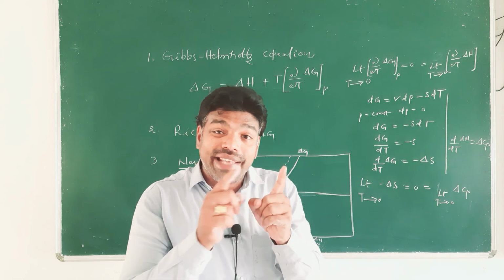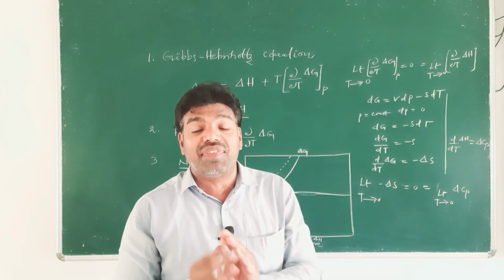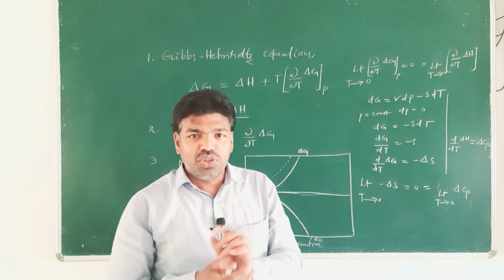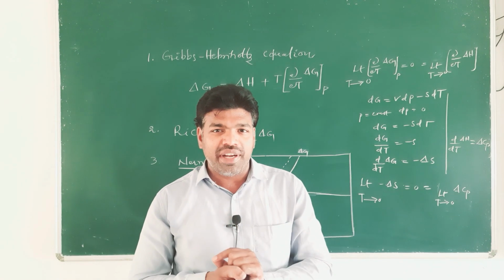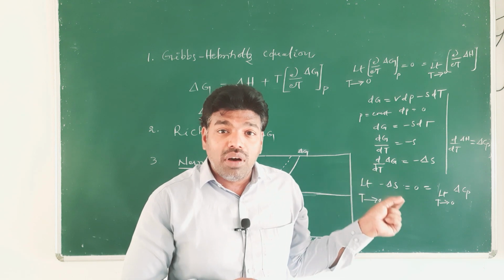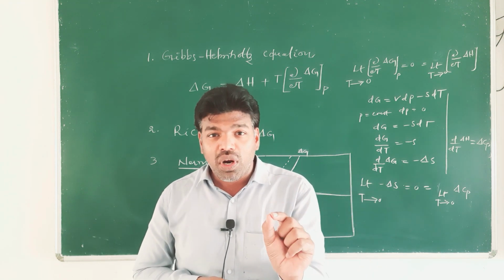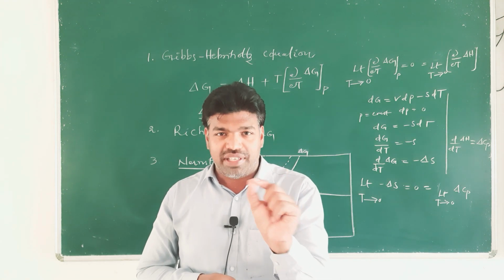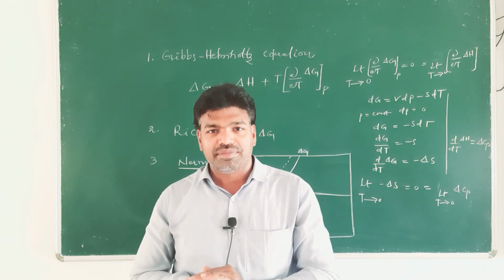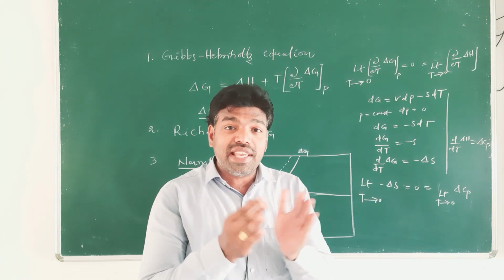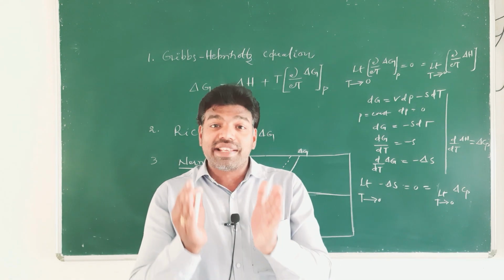But it does so in case of perfectly crystalline solids, right? Okay, I hope you got that point. Entropy of every substance may become 0 at absolute 0 of temperature, right? And it does so in the case of perfectly crystalline solids.